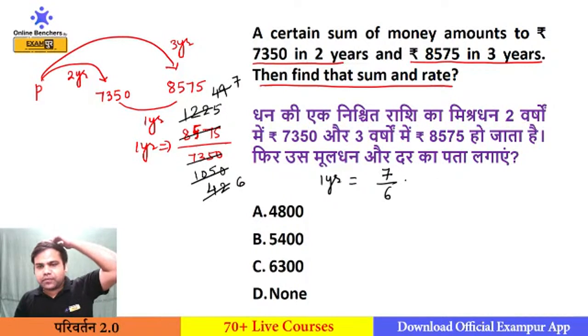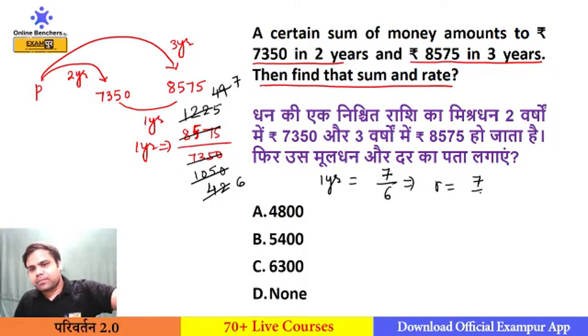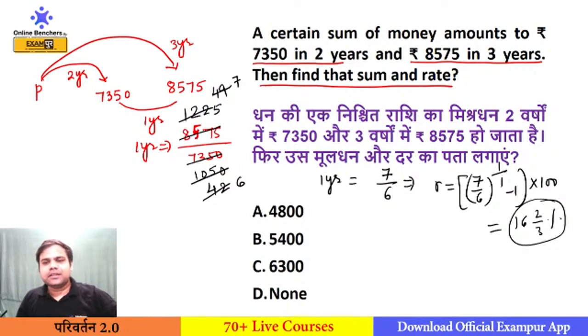So if I need to find the rate of interest, I will find it, because multiple is 7 by 6 to the power 1 upon time. Time is 1, minus 1, into 100. So the rate of interest from here you can solve: 16.2 by 3%. So now if examiner will ask you rate of interest in this question, you will be getting very easily, right?